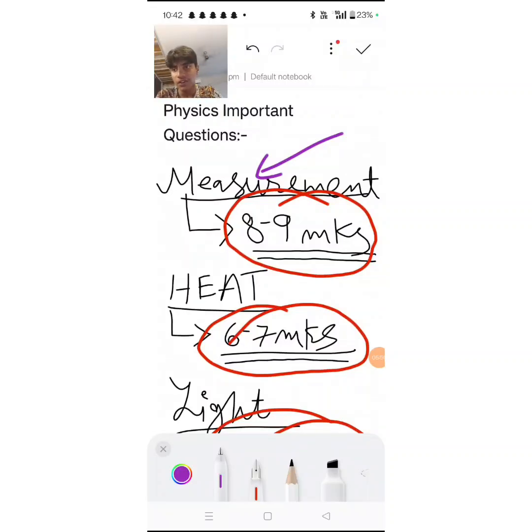Justify. Whenever they ask you that justification, you have to say, because the lines, the divisions are coinciding, therefore it is free from zero error. That is the justification you have to give. So 3 to 4 marks I can guarantee you from vernier calipers and screw gauge.